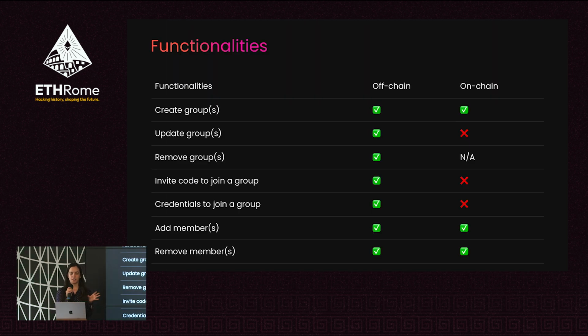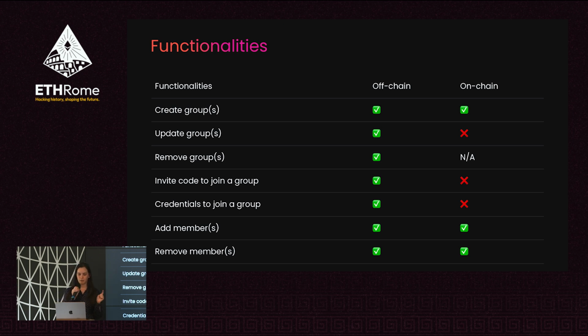These are some functionalities. You can create groups, update groups, remove groups. You can also use invite codes to join a group, and credential groups. And also you can add members, and you can also remove members. All these functionalities are implemented off-chain, and on-chain there are some functionalities.